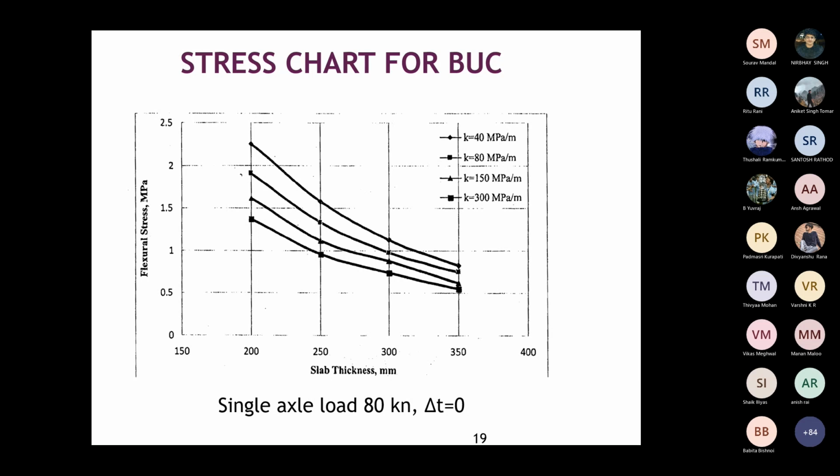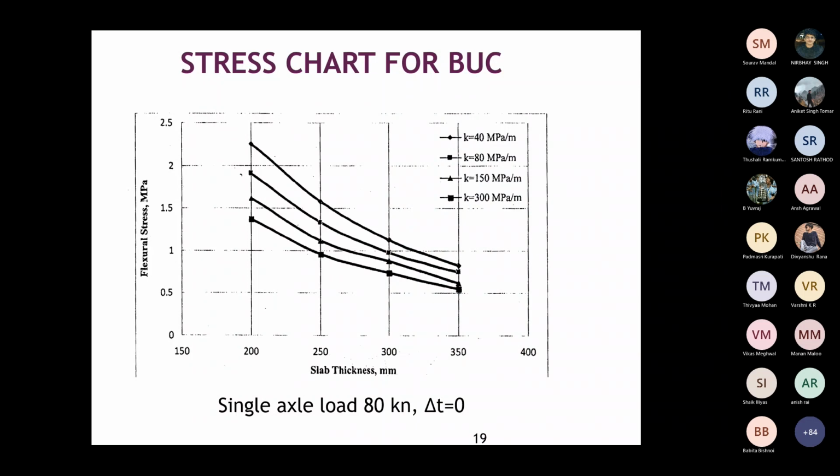It's given for various K values. On the right side top, you can see the K. Curves are there for various K values, the modulus of subgrade reaction. It's the modified modulus. If you have a DLC, you have to take it accordingly. So if K value is 40, 80, 150, 300, it's given. For in-between values, you can do interpolations.